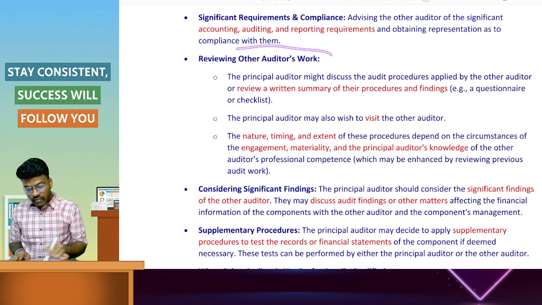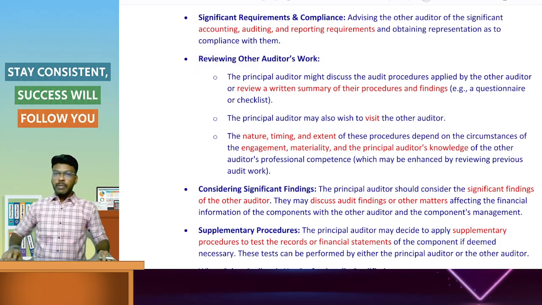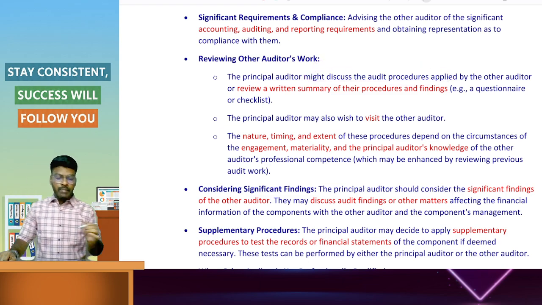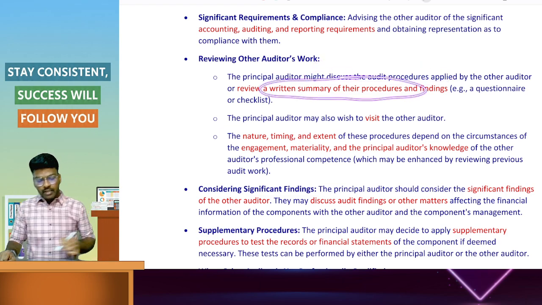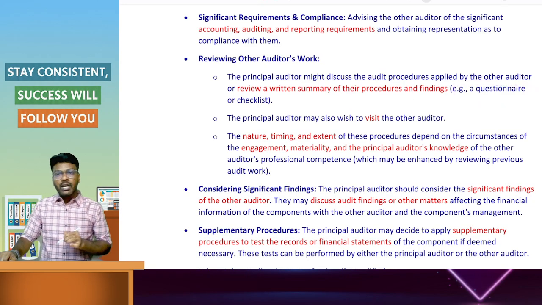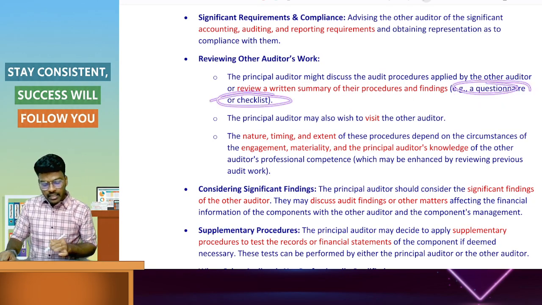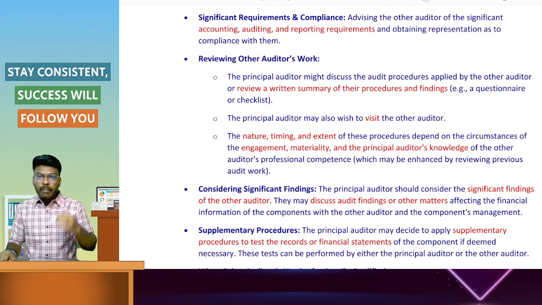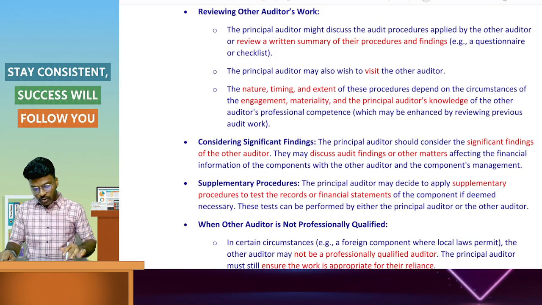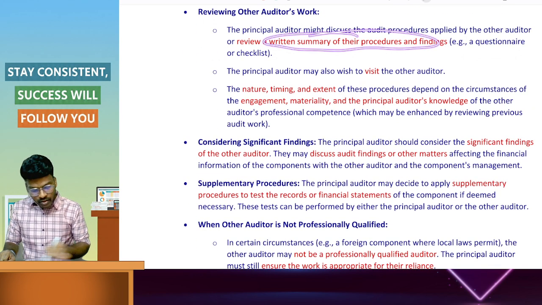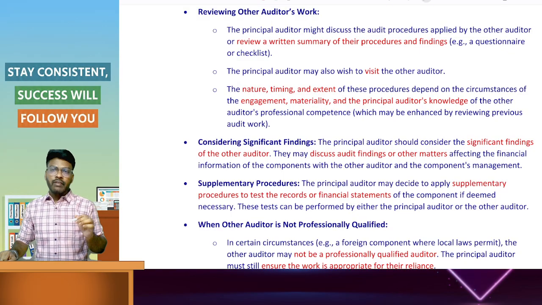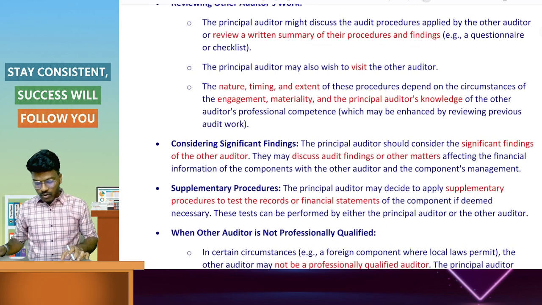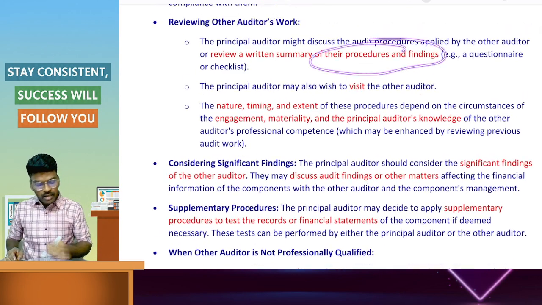Reviewing the work of the other auditor. The principal auditor has to review the work of the other auditor. The principal auditor might discuss the procedures applied by the other auditor or review a written summary. That is, he will send a questionnaire or a checklist to the other auditor about the procedures performed. The other auditor will share the written summary of procedures and findings on the audit of the component.